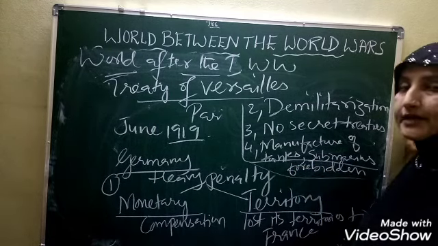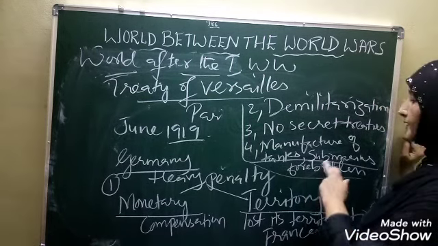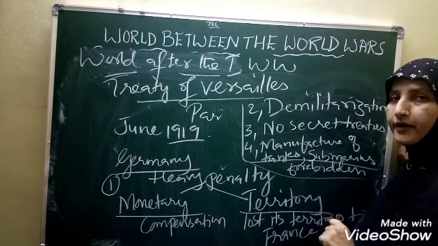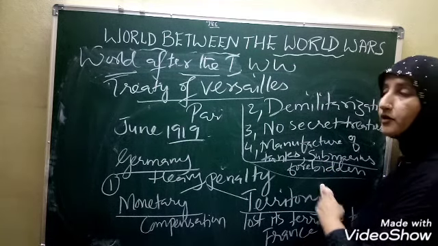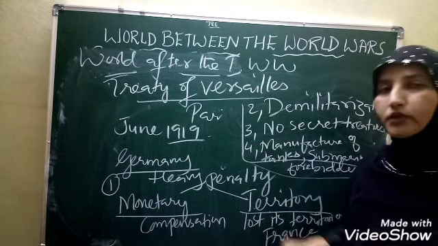Tanks, you know, children, what are tanks? Tanks they use in the war. The military uses the tanks in the war. And submarines, the ships under the water. All these were forbidden. So this was a punishment that Germany got in the Treaty of Versailles.